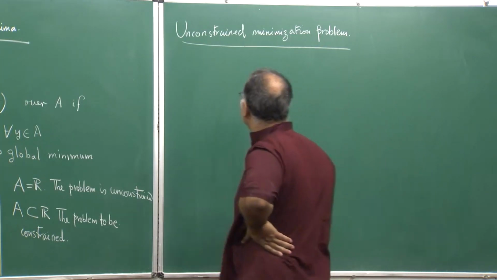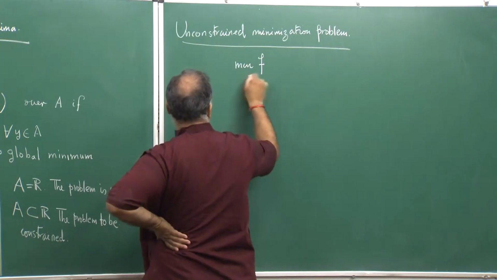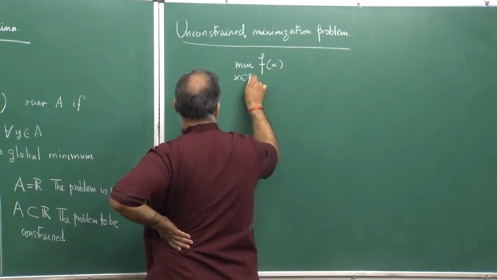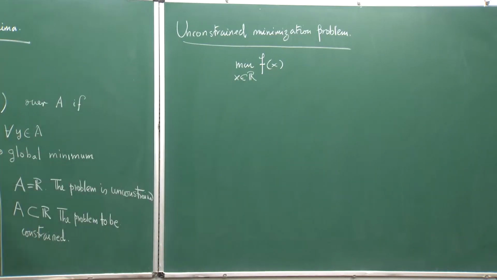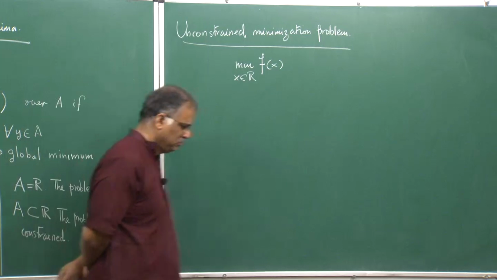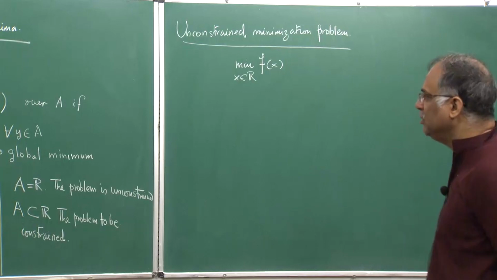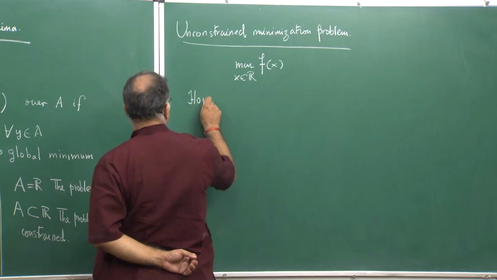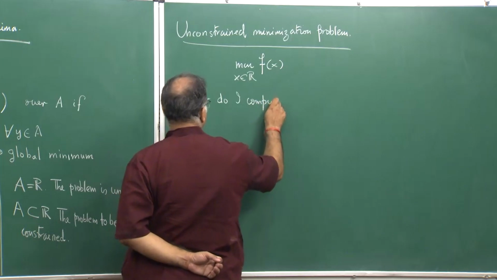Now, here my problem is simply stated as: minimize the function f, or if you want to be more precise with the function values, f of x, with x over the real line R. So, what can we say about the nature of a minimizer? How do I compute a minimizer? Or compute a minimum point.